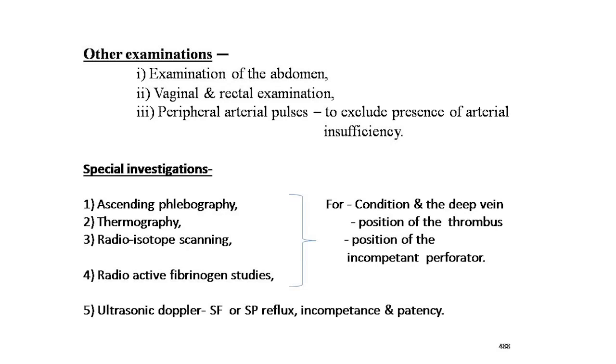Now the other examinations. First is examination of the abdomen. This is essential to exclude pregnancy and the presence of any pelvic tumors. Second are the vaginal and rectal examinations. They must be done to exclude pelvic tumors. And third, the peripheral arterial pulses should also be examined to exclude the presence of arterial insufficiency.